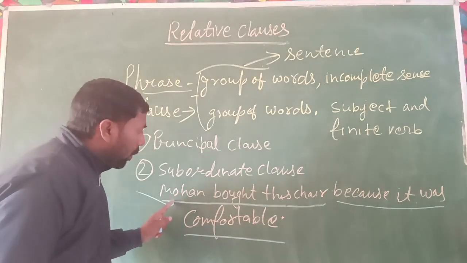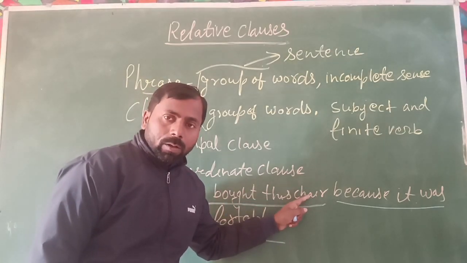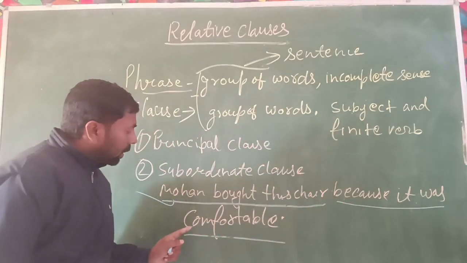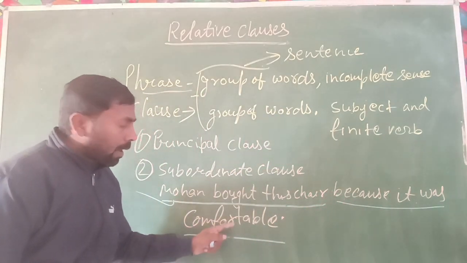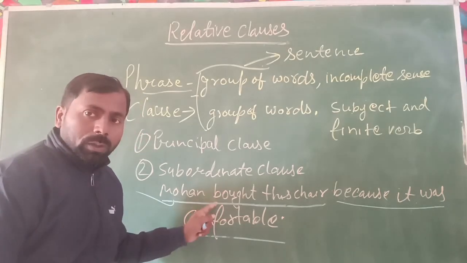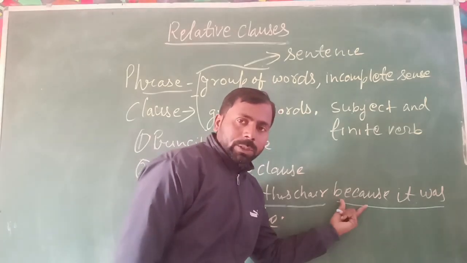The first clause is Mohan bought this chair. And the second clause is because it was comfortable. Both clauses are added by a conjunction word like because.